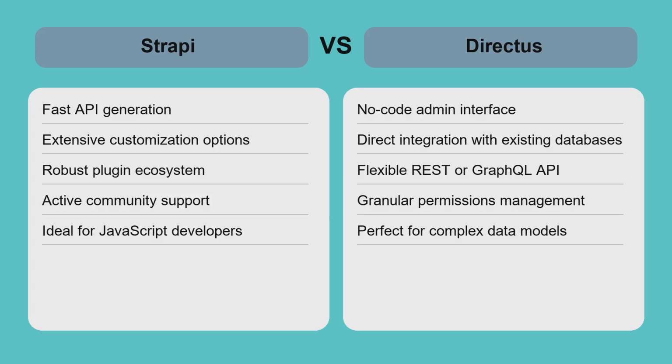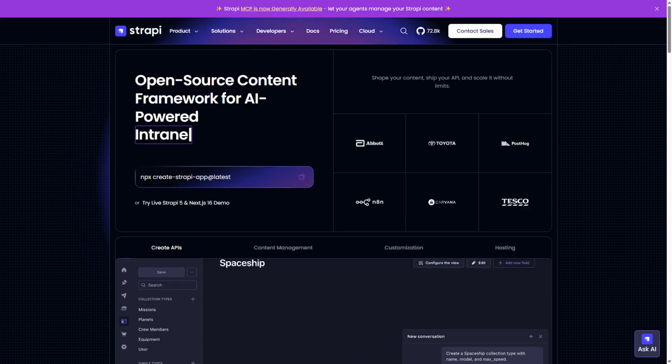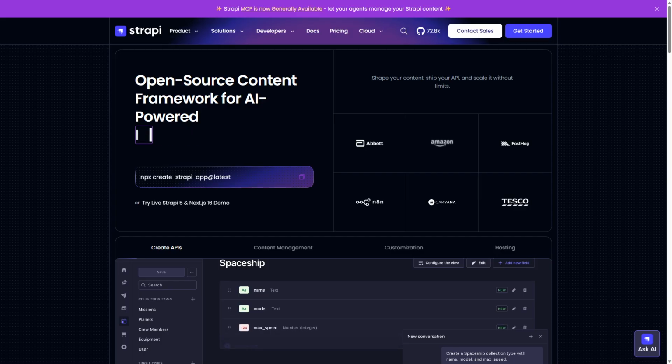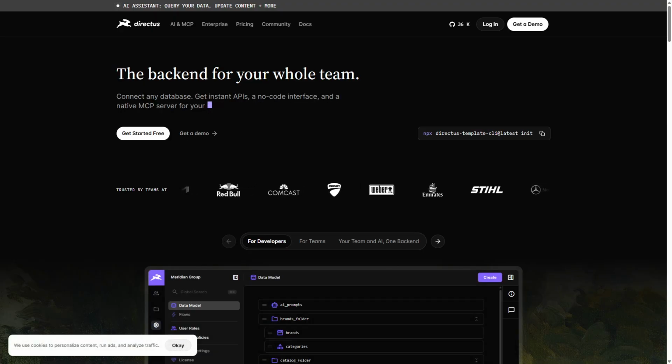Strapi is better for flexible, code-driven API-first development, while Directus suits data-centric projects needing direct database control and no-code content management. Choose Strapi if you want a developer-friendly, JavaScript-based CMS with fast API generation and extensive customization for new projects and modern web applications. Opt for Directus when managing complex databases or existing data structures requiring a no-code interface and granular control. Both platforms offer powerful headless CMS solutions, so match your choice to your project's technical needs and workflow preferences for the best